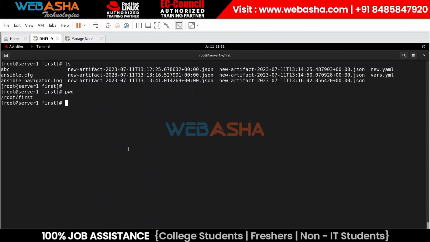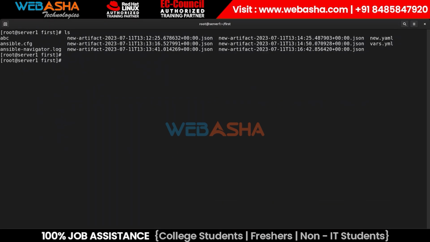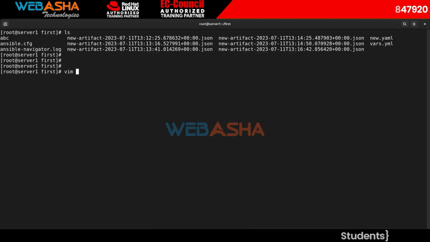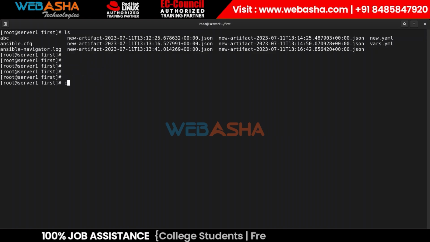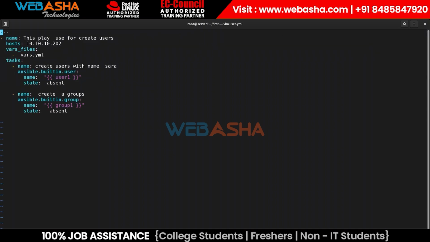So let's suppose the process remains the same. We have options, like we can specify in the playbook mechanism, or we can in the navigator mechanism too, right? So let's suppose we have this same YAML file. Let me create another file as well. Copy new.yaml something user.yaml. Okay, so let me use this my module.